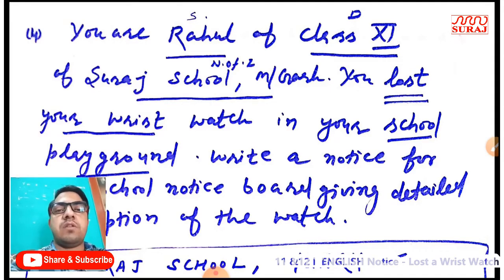we should start notice from name of the institution, school, company in capital with black pen. After that we should mention date. We should mention the same date on which we are going to write notice. Otherwise we should write the date which is given in the caption. After that word notice, and after word notice we should mention title. Always try to find out title from the caption.